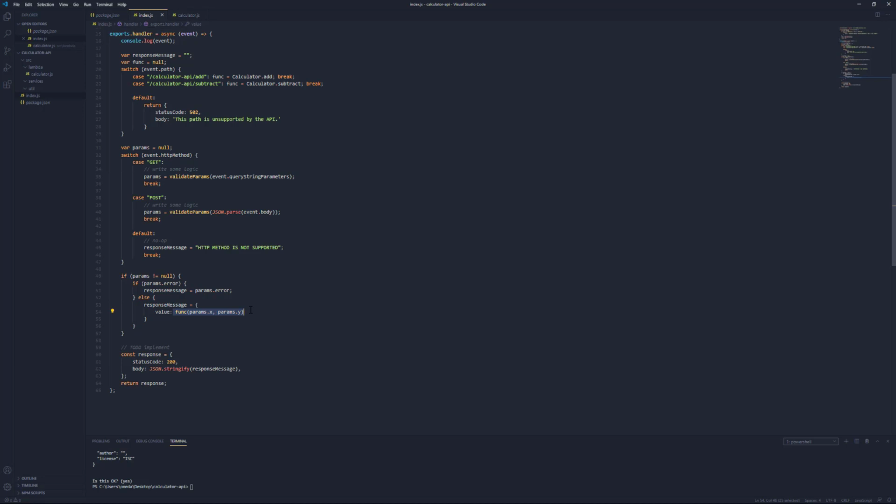Finally, what we want to do is make sure that we're returning something. So no matter what, we want to make sure that we have a response message that's coming back to the user. And then finally we return that response.